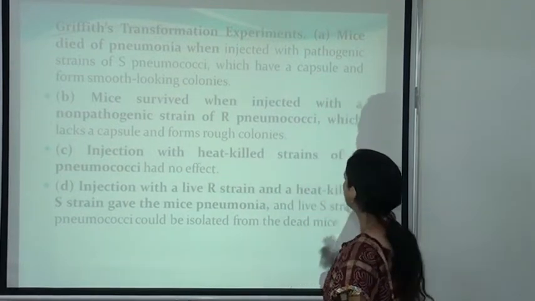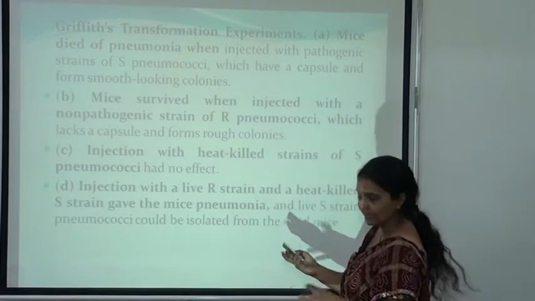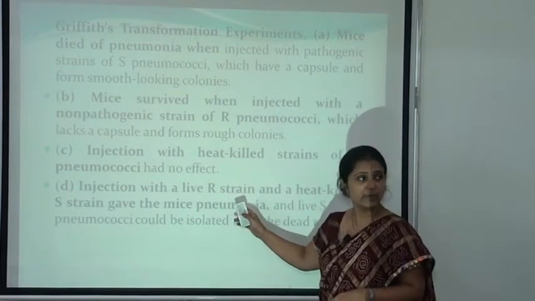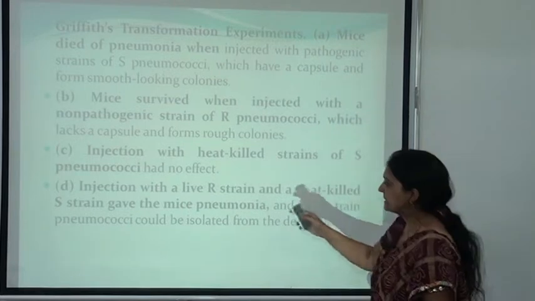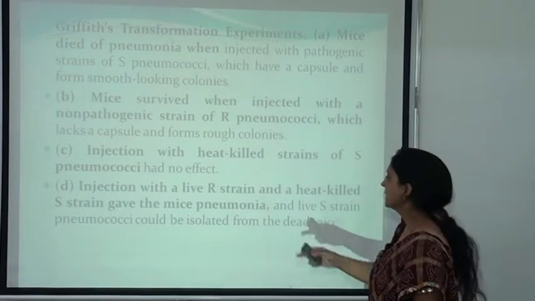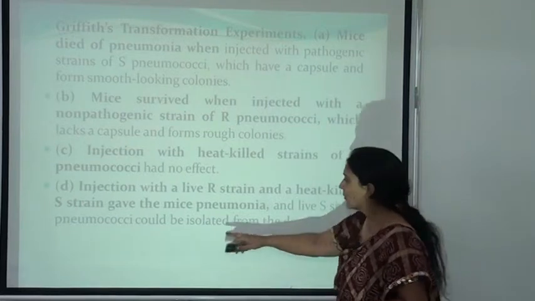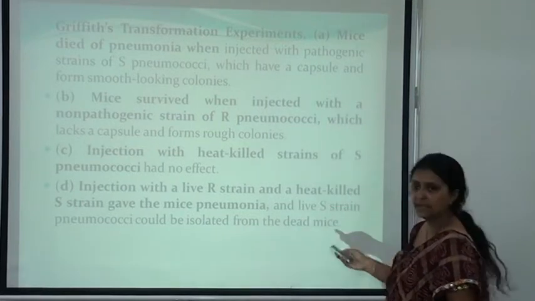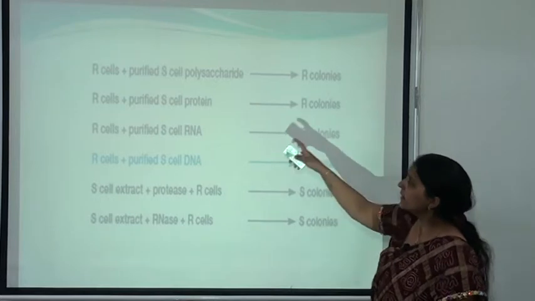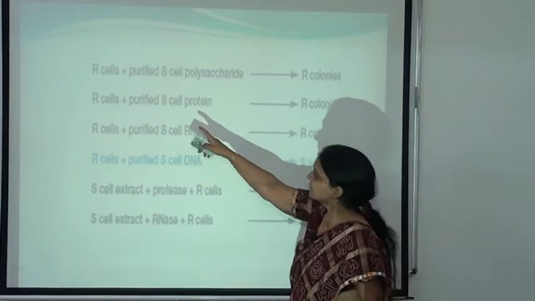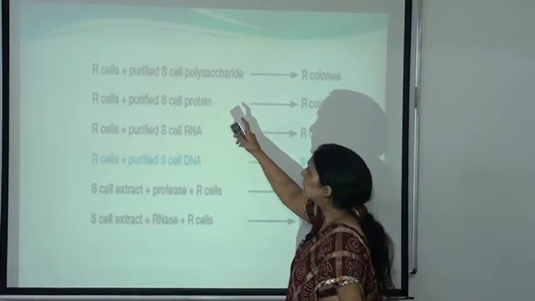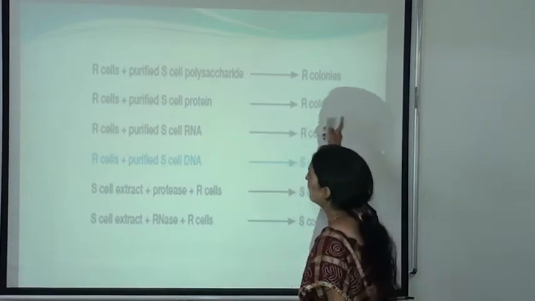Injection with heat-killed strain of pneumococci had no effect, and injection with a live non-virulent strain and a heat-killed virulent strain gave the mice pneumonia, and the live virulent strain of pneumococci could be isolated from the dead mice. Here you can see that rough cells plus purified smooth cell polysaccharide will form the R